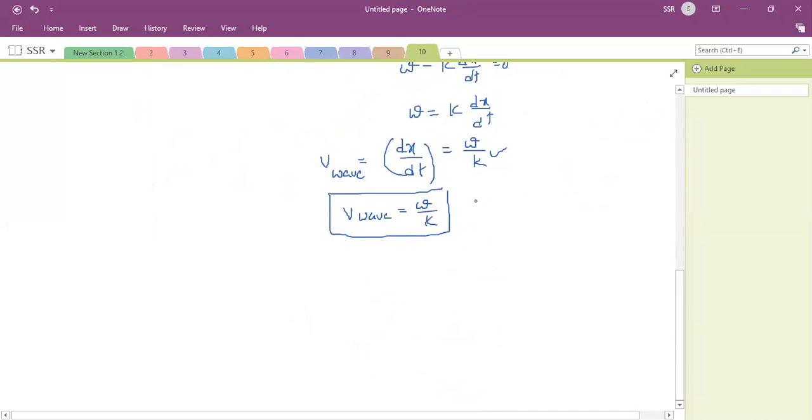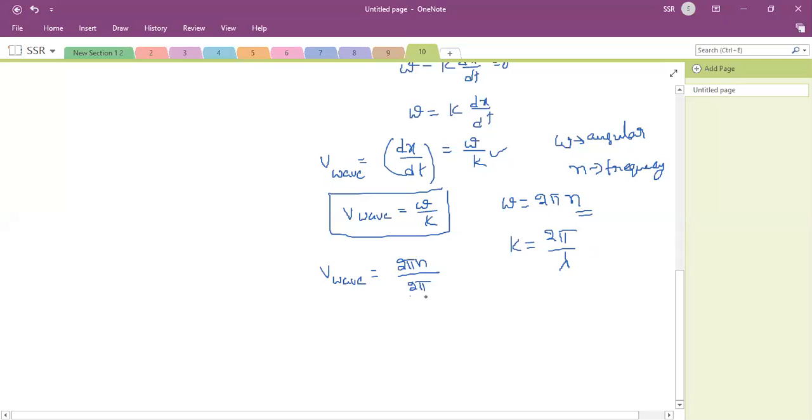Then what is omega? Omega is equal to 2 pi n, where n is the linear frequency. Omega is the angular frequency. K, the angular wave number, is 2 pi by lambda. Then v wave is equal to 2 pi n divided by 2 pi by lambda.